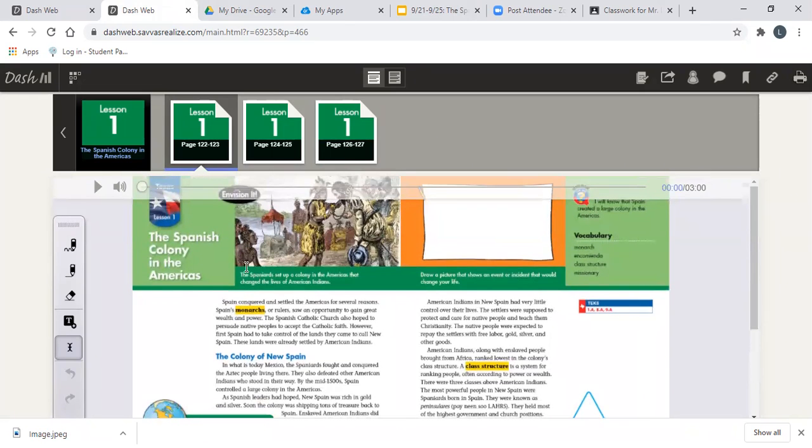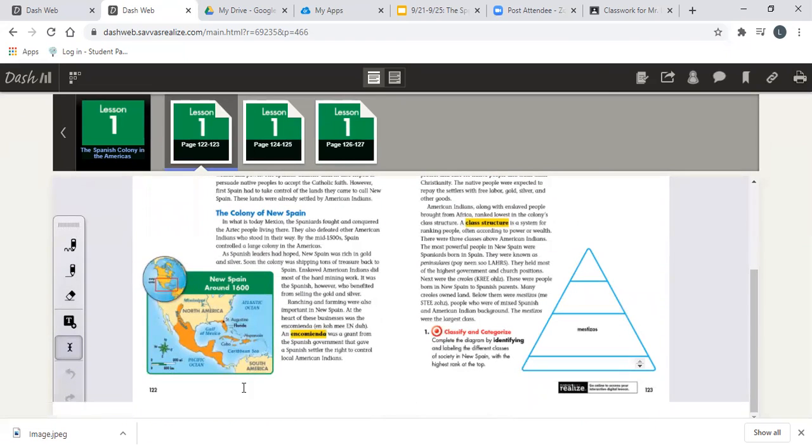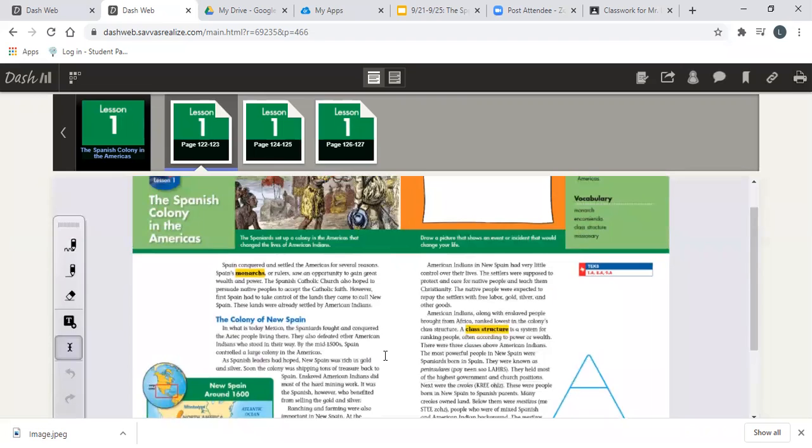One more thing that I didn't mention previously when we started the video is that you can also click on here, Lesson 1, and it's going to read it for you. The Spanish colony in the Americas. So if you want this feature where it reads it to you, you can click on it as well. And don't forget to read all the text features. We have maps, we have little questions at the bottom. All of those text features are important to give us more information about what we are talking about.